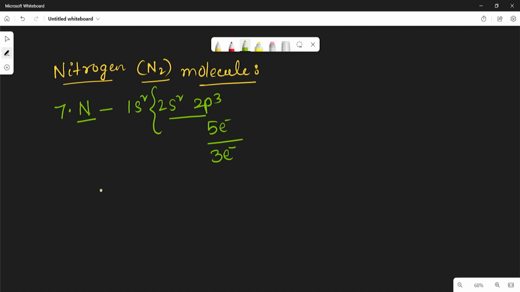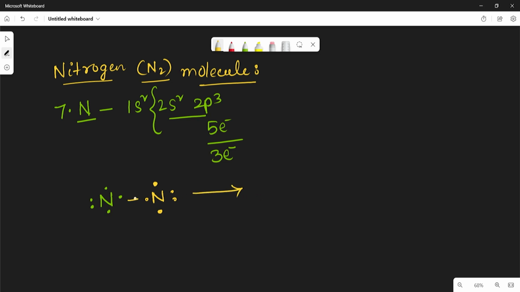So write the Lewis structure of nitrogen atom. Nitrogen, 5 electrons it contains. So 2, 4, 5. Take another nitrogen atom. It is also containing 2, 4, 5.